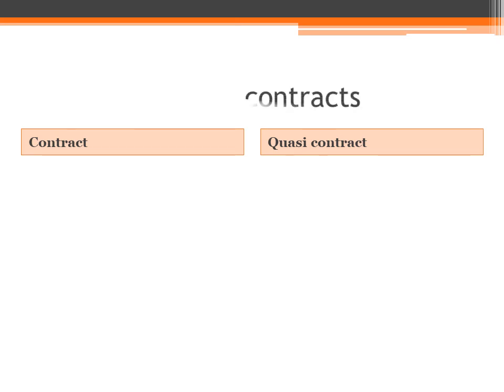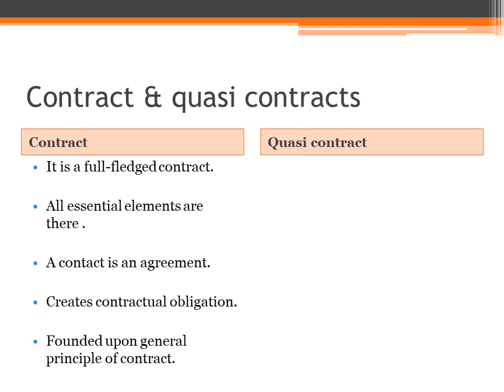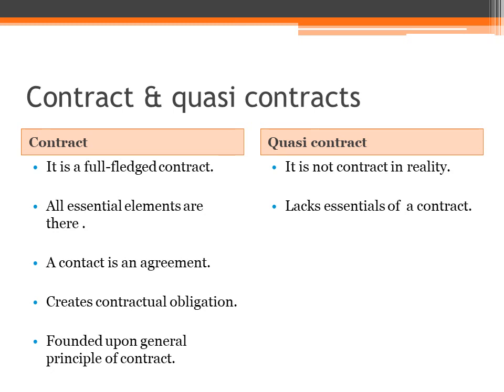The last topic, difference between contract and quasi contracts. A contract is a full-fledged contract, while a quasi contract is not a contract in reality. In a contract, all essential elements of a contract will be there, while they are not available or are lacking in quasi contracts.